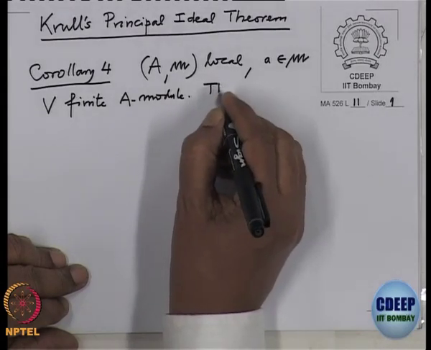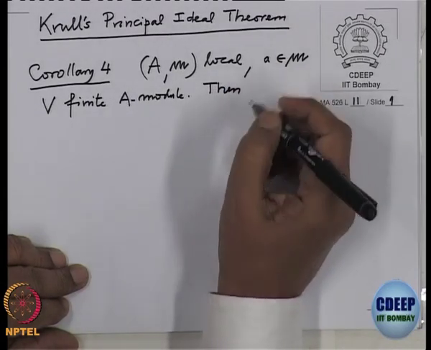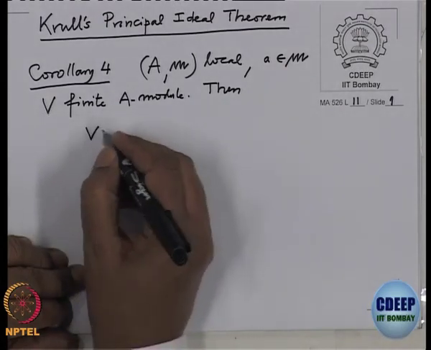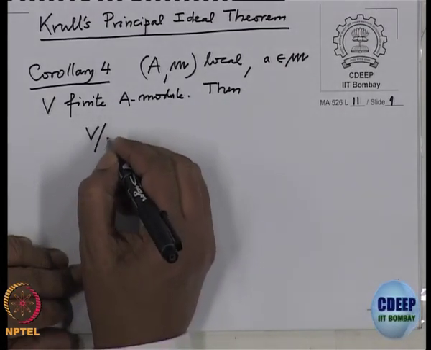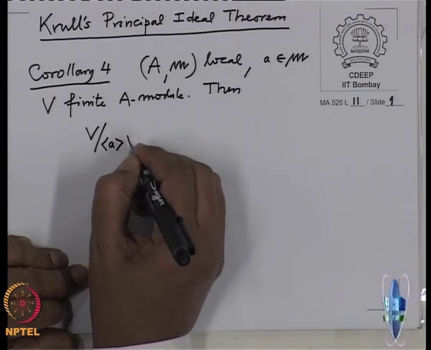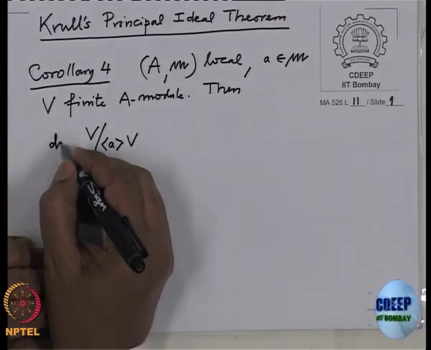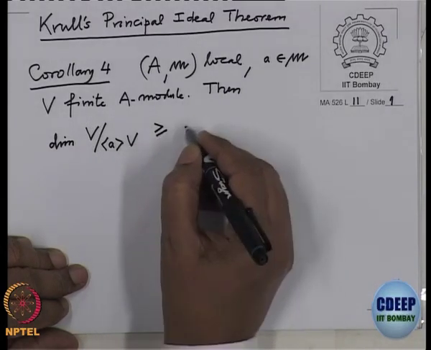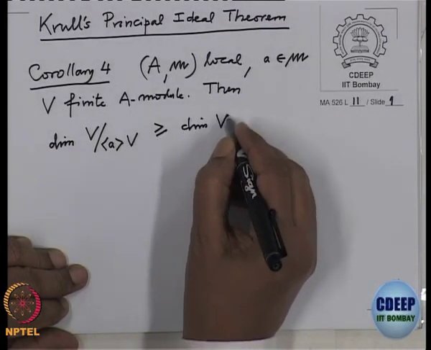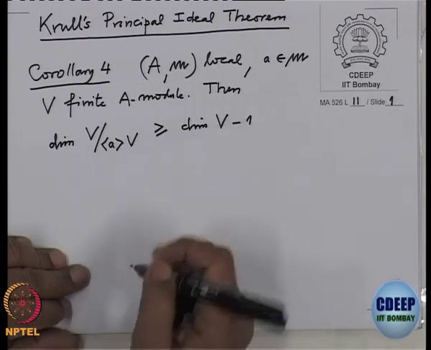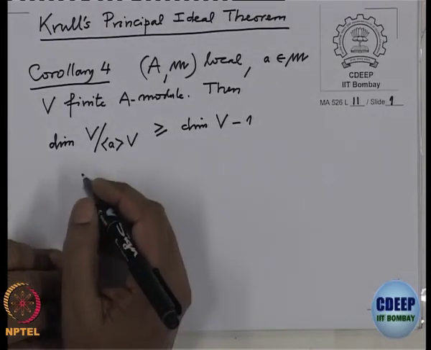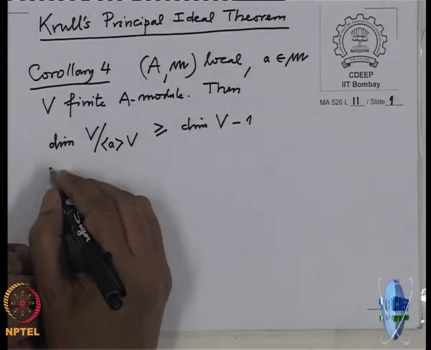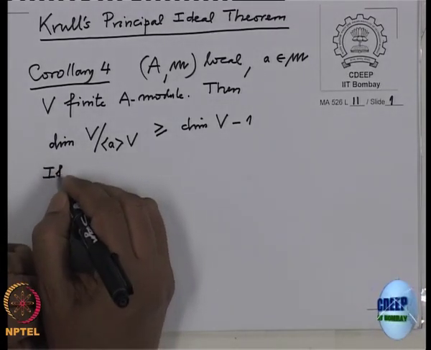Then we have seen if I go mod this element a, that is if I consider the module V by aV, the dimension of this module can drop at most by 1. What extra I want to add here is if a is a non-zero divisor